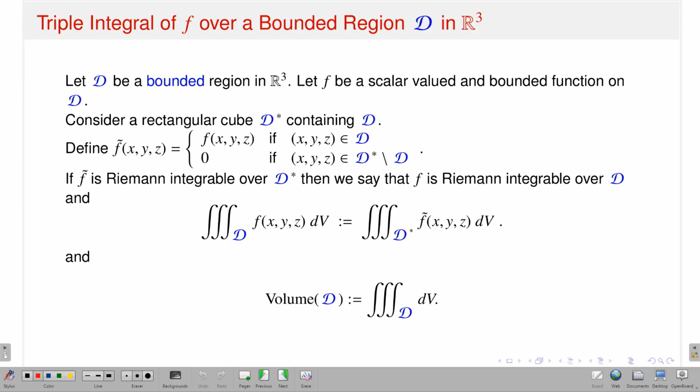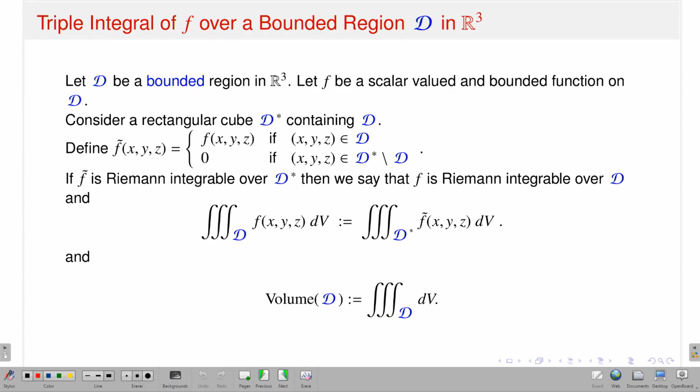Now, you may say, okay, if I have a domain which is not of the form of a rectangular cube, say an arbitrary bounded domain in R3, then how can I define the corresponding triple integral? So, now you go back to the similar setting as I have done in the context of R2. Initially I defined the double integral if I have a bounded rectangular region. And then if I have an arbitrary bounded domain in R2, how do I define it?